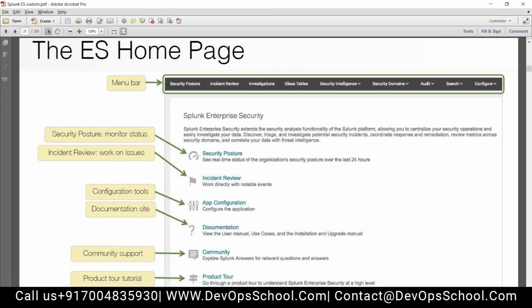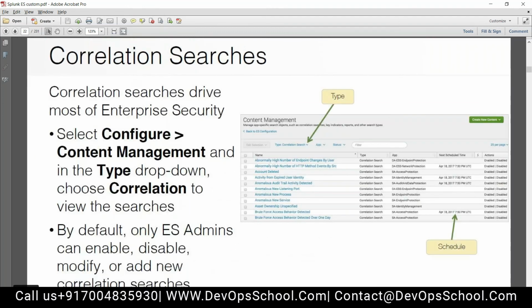Community support. So basically, Splunk has a very great community. Community means if you have any question, you post it on Quora. Quora website is there. You post your question there, you get an answer. Similarly, Splunk has its own community where you can post your question and get answers. Product tour is a recorded video. If you want to see Splunk ES, a short 5-10 minute video, you can have this also. Okay. Correlation searches. So I already showed you this part.